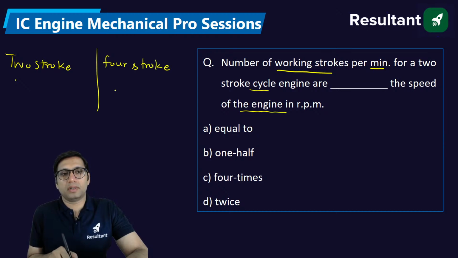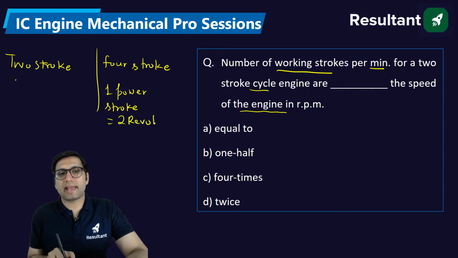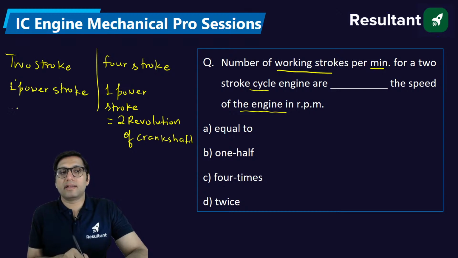the power stroke. In a 4-stroke engine, one power stroke is obtained in 2 revolutions of the crankshaft. So to obtain one power stroke, the crankshaft revolves 2 times. But in a 2-stroke engine, power is derived by just 1 revolution of the crankshaft. When the crankshaft has 1 revolution, you get 1 power stroke